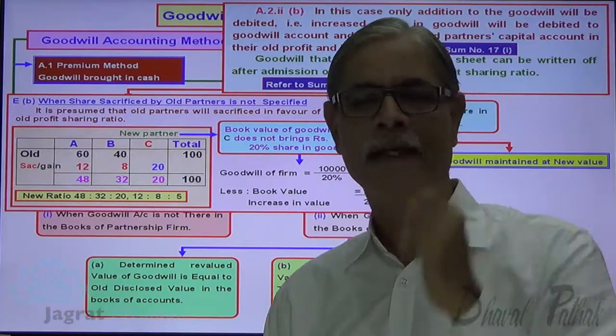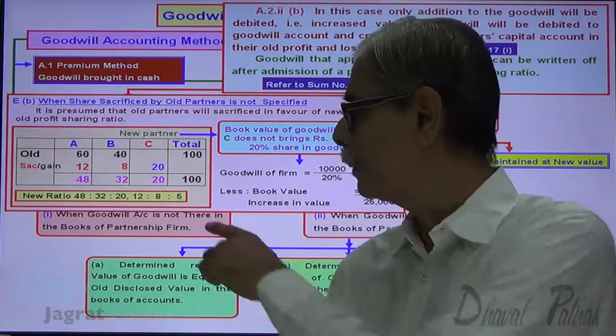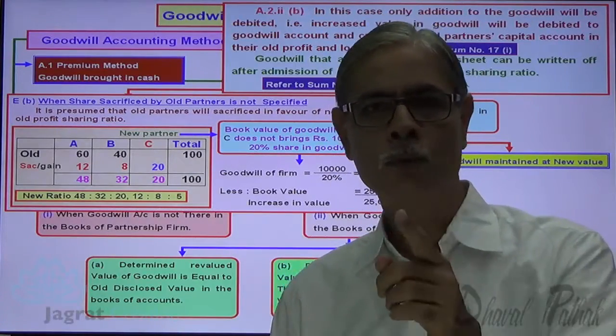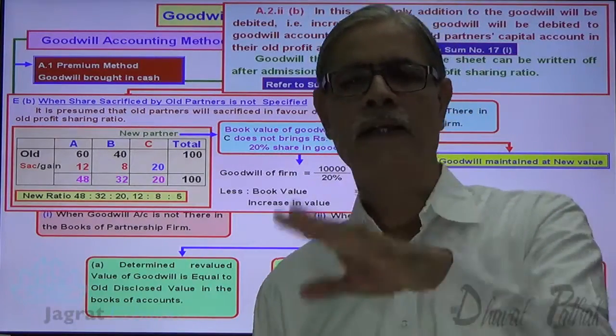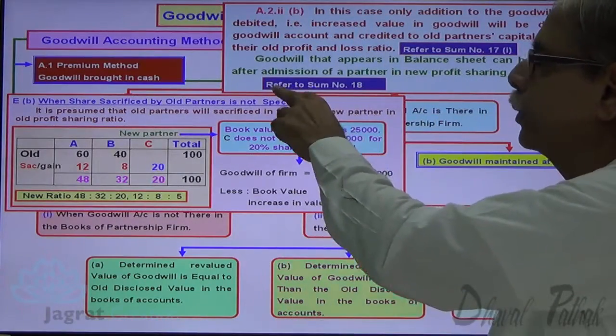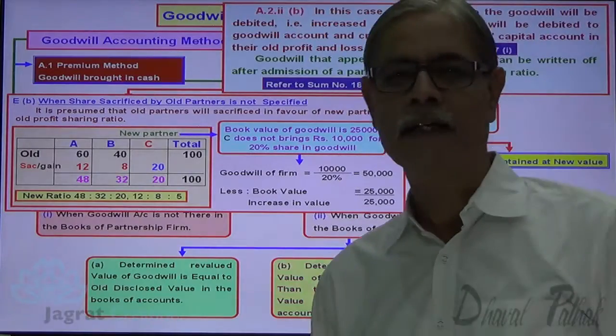So A's capital account debit 24,000, B's capital account debit 16,000, C's capital account debit 10,000, to goodwill account credit 50,000. That is the entry that gets recorded if you want to write off the goodwill. That you can once again refer to in sum number 18.